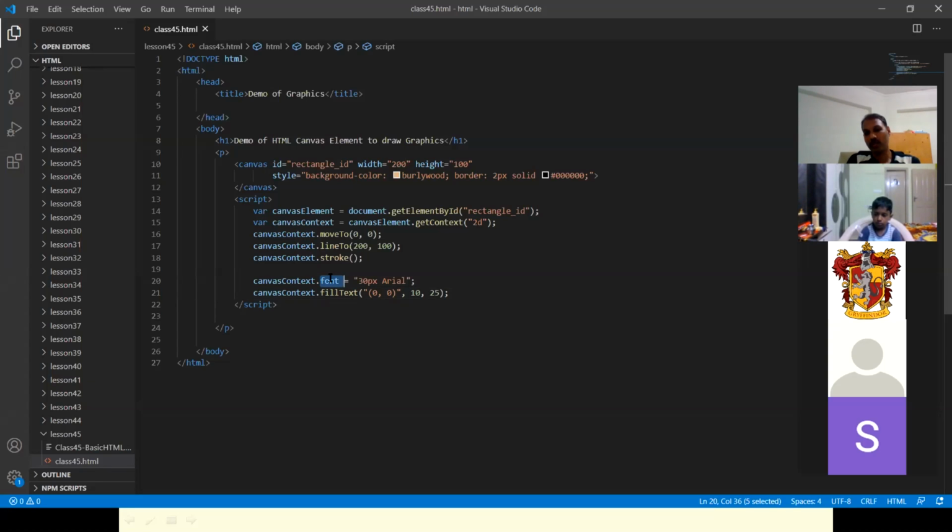So for now, today's class we are done to this level. I'll send you this code. You all practice this.